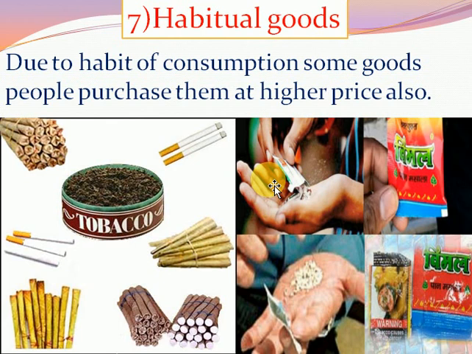Same as alcohol or other habitual products, people will buy at a higher price also, and in this situation the law of demand will not be applicable. These goods are excluded or exempt from the law of demand.